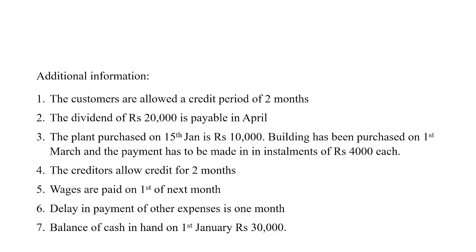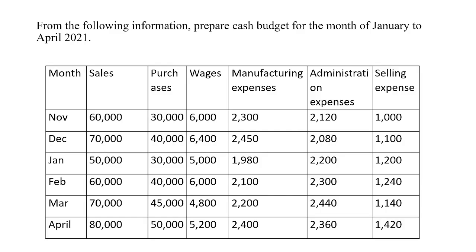Next is the wages are paid on 1st of the next month. So we have wages, that is 6,000, 6,400, 5,000, 6,000, 4,800 and 5,200. So December 6,400 is the wages. It will be paid in the month of January. Now when we are preparing the cash budget for January, we have to include the wages of December, and for February we will be paying the wages of January, and for March we will be paying the wages of February.